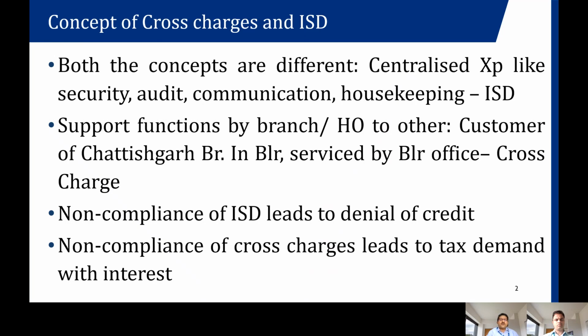On the other hand, you may have some support functions by the branch and head office. Example could be a customer at the Chhattisgarh branch who has a branch in Bangalore, and it is serviced by the Bangalore office. That means the work is done by the Bangalore office. Now the Bangalore office will cross charge to Chhattisgarh even though they are the same entity.